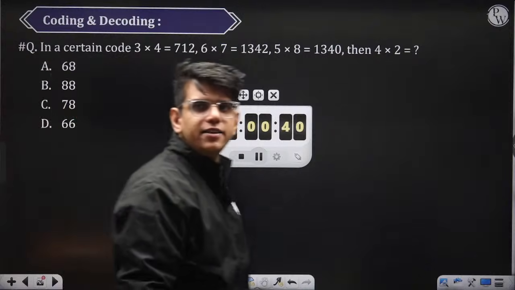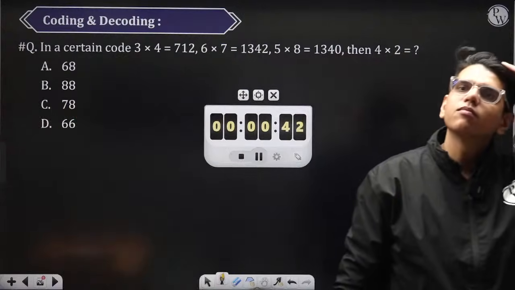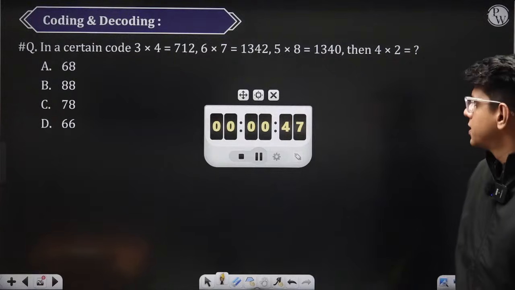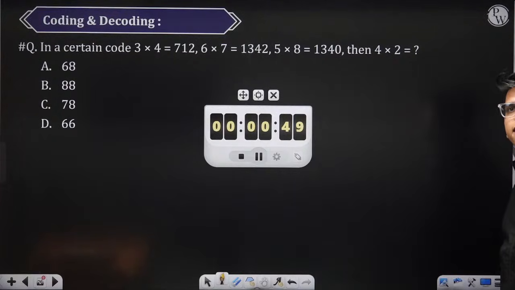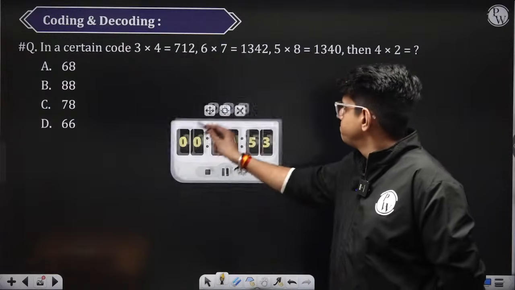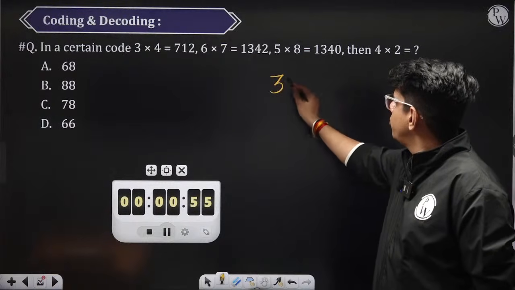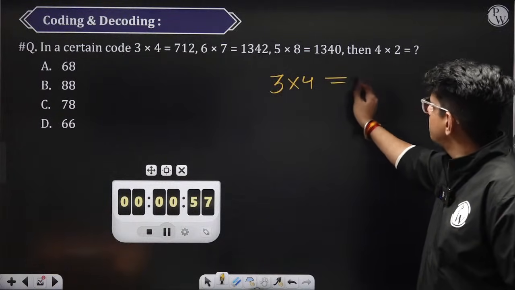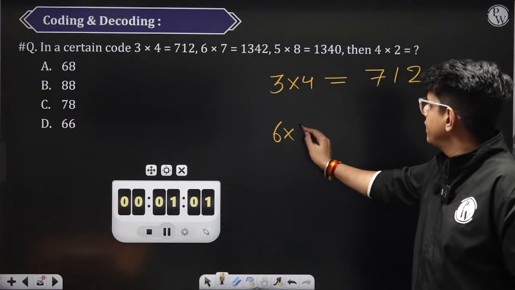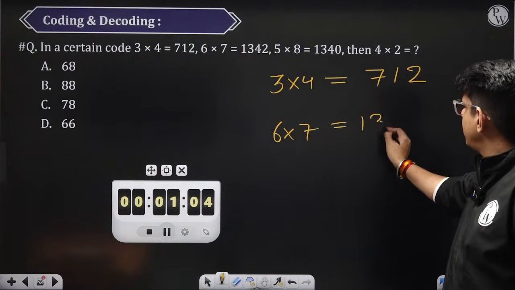Most of you are answering. Got it? What is the logic? So 3 into 4 is connected somehow to 712. 6 into 7 is somehow connected to 1342.